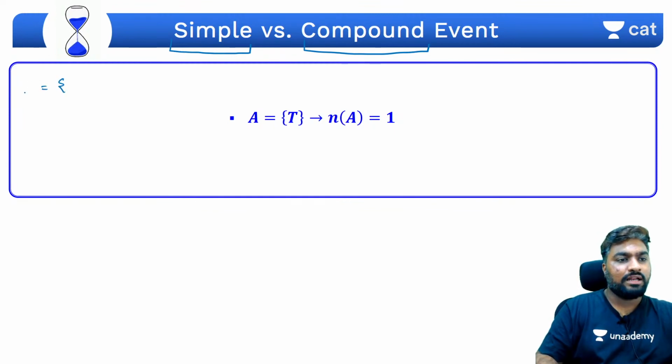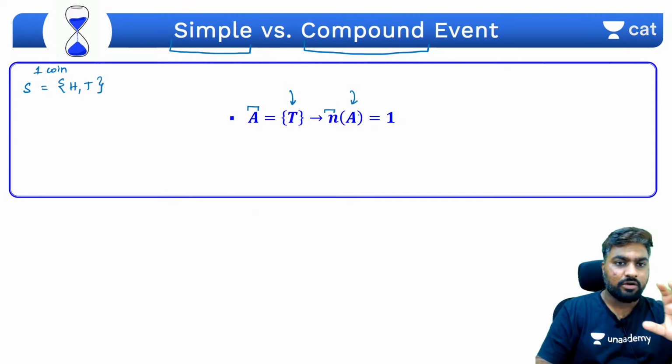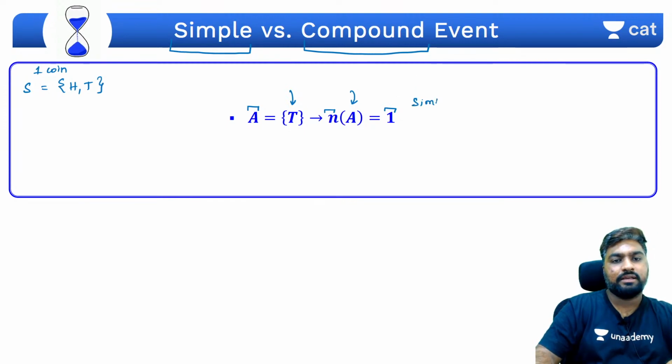The total number of options you will have is one head, one tail, correct? So when you flip one coin, the event A is the number of times you will get tails. So how many times will you get tails? Once. So if the number of terms in a particular set, the number of terms in the favorable outcomes, is 1, then it is called a simple event.